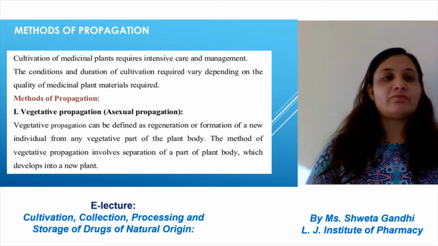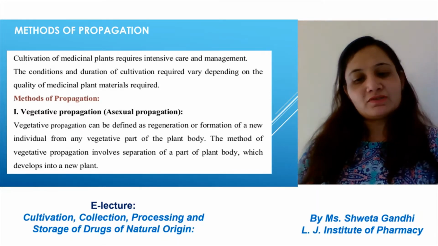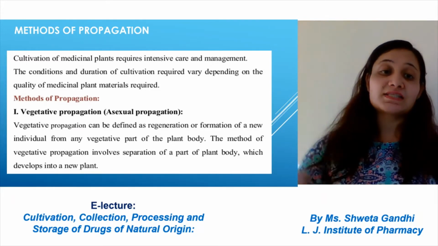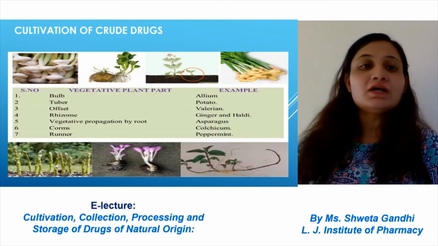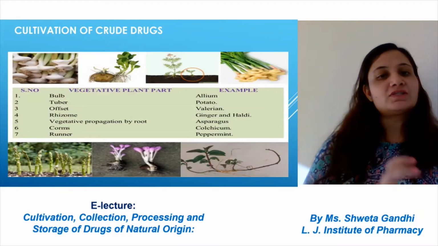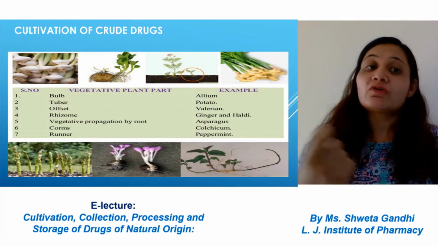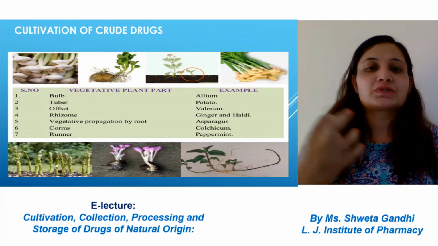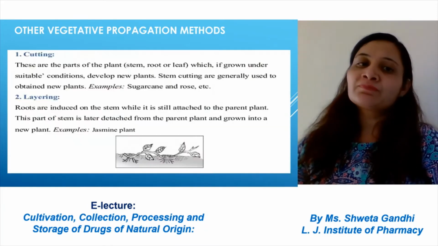Now the methods of propagation. There are basically two different methods of propagation. One is vegetative, that is called asexual propagation. Vegetative propagation can be done by the vegetative parts of the plant. For example, bulb, an example is Allium, garlic; tuber for potatoes; rhizome for ginger. These are the different parts that can be used for cultivation.